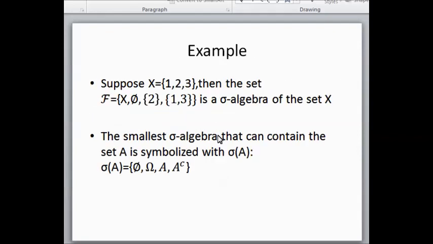Let's see an example of a sigma algebra on the set X which contains the numbers 1, 2, and 3. A sigma algebra F with respect to the set X can contain the set X, the empty set, the singleton with element the number 2, and the set which contains the numbers 1 and 3. The smallest sigma algebra is quite useful in probability theory since it can be correlated with random variables. We're going to see it further in our videos. The smallest sigma algebra that contains the set A is symbolized with sigma(A). Sigma(A) contains the empty set, omega, set A, and its complement A^C.